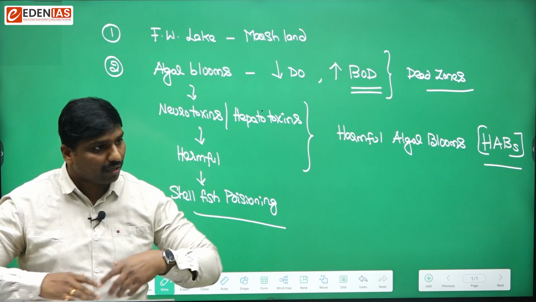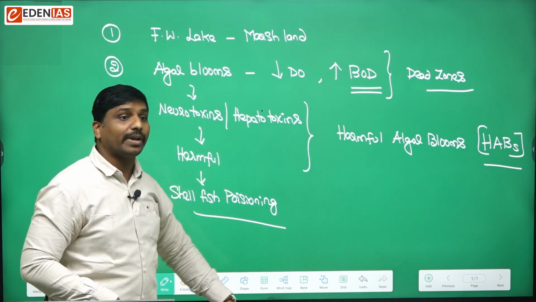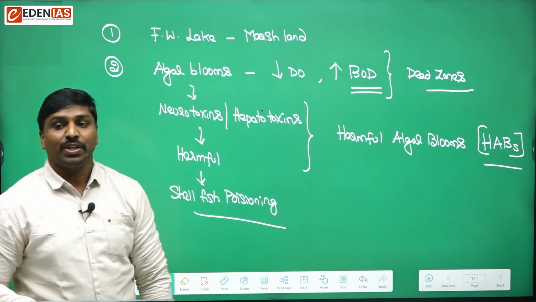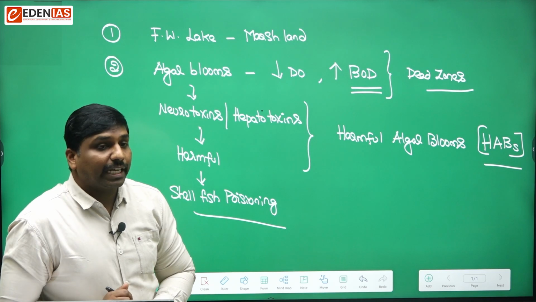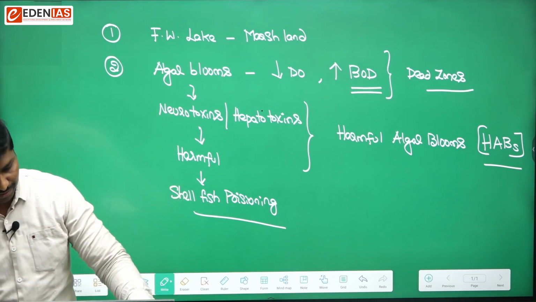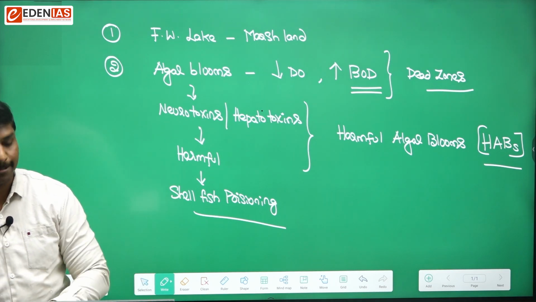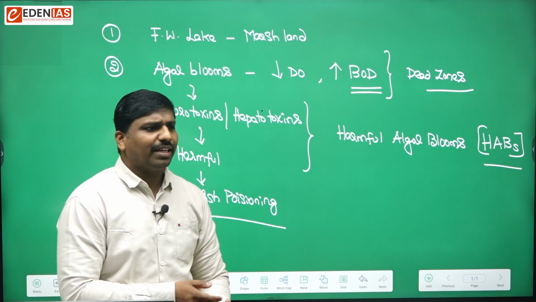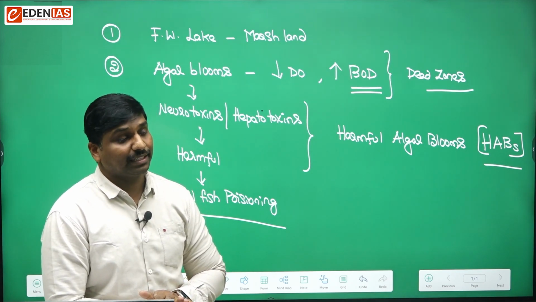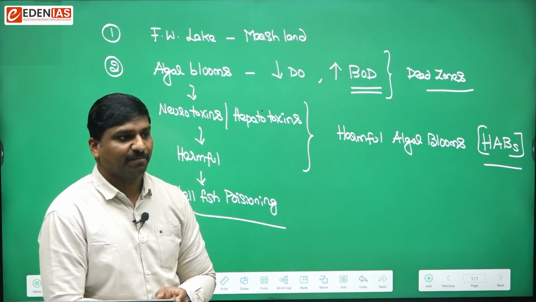Not all algal blooms are harmful. Some are harmful because they release these toxins into water bodies, so they are detrimental to other living organisms or animals. Can you give any example of harmful algal blooms? No, water hyacinth is not a harmful algal bloom. Water hyacinth is something that grows as an invasive alien species.